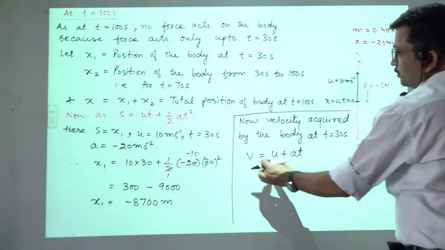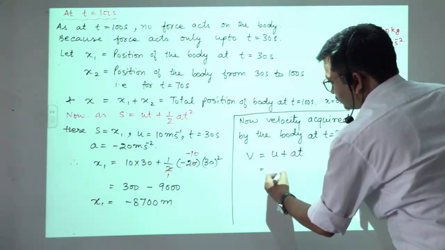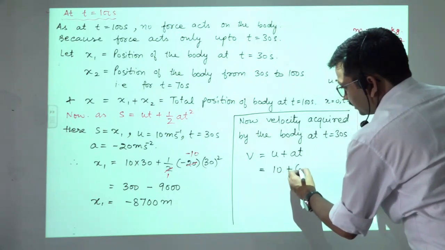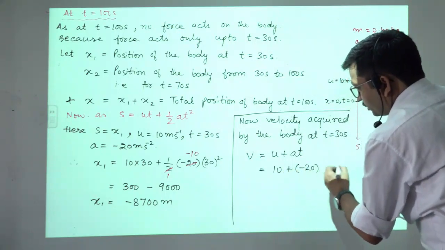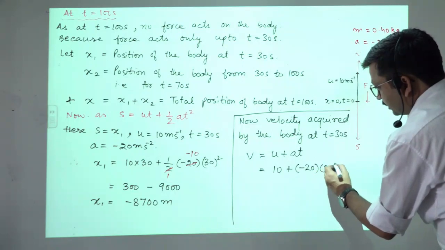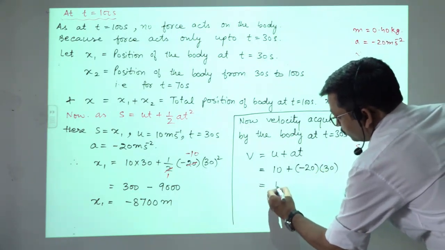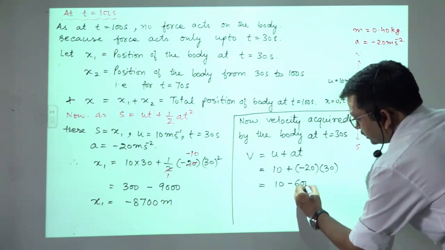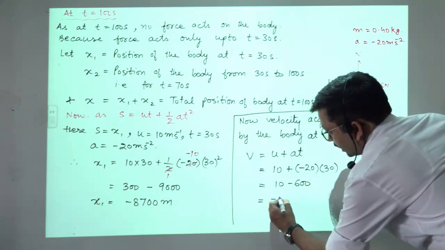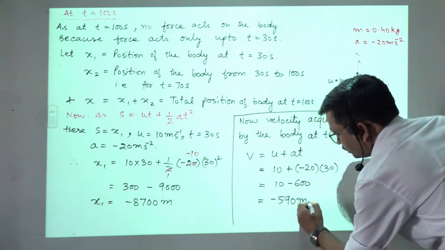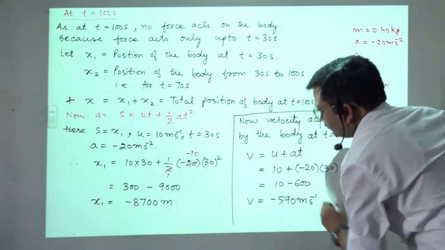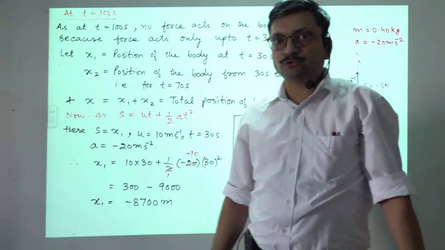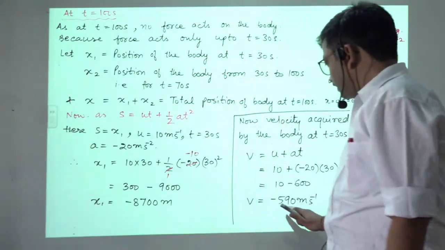Okay, so we want to calculate this. So u is 10 plus a is minus 20 and t is 30 seconds. Putting the value, 10 minus 20 times 30 is 600, so that will be minus 590 meter per second. This is the velocity acquired by the body at t is equals to 30 seconds.